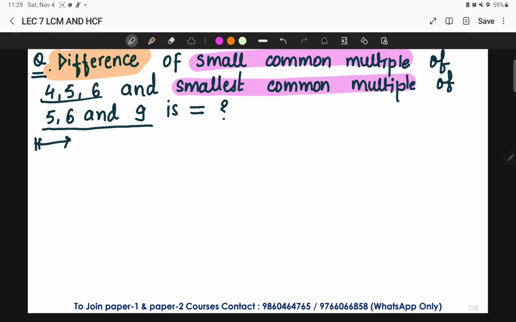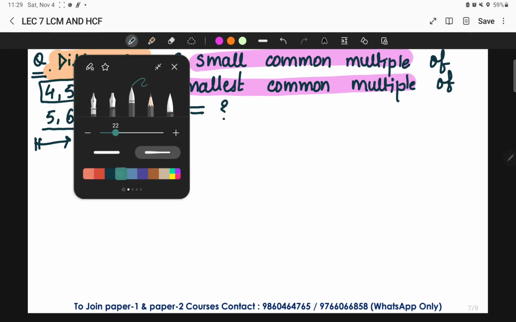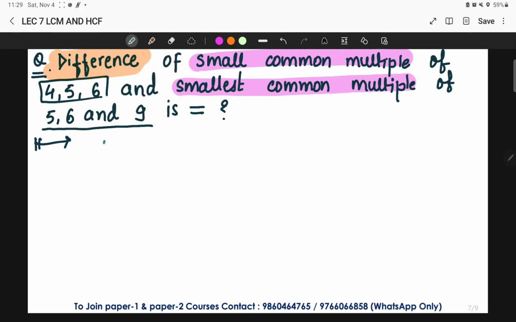Let us find the LCM of 4, 5 and 6 first. To find the LCM of 4, 5 and 6, look here at how I'll find it. The same thing that we have done in the previous slides. 4, 5, 6. So 2 2s are 4, 5 as it is, 2 3s are 6.